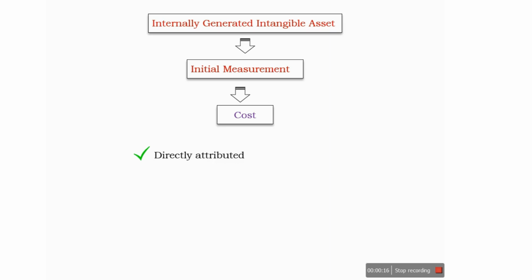It can be fees to register a legal right, amortization of patents and licenses used in generating the intangible asset, cost of employee benefits, or cost of materials or services used. All costs will be recognized from the date it meets the criteria of development, and there will not be any retrospective recognition. It means that if any expenditure has been booked in P&L, it will not be part of the capitalization.